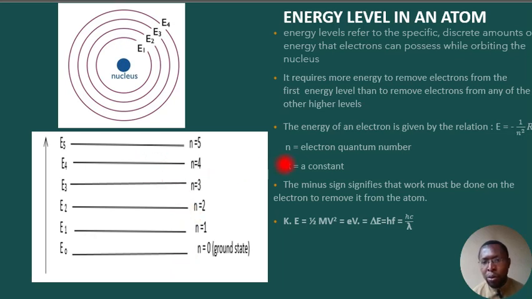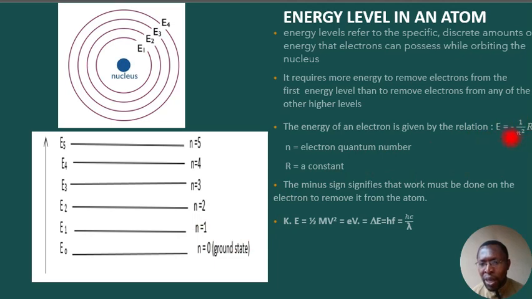Now, the energy of an electron on each energy level is given by this formula, where E represents the energy of the electron. E equals minus 1 over n squared times R, where n, as we said before, represents the electron quantum number, the number of the energy level, and R is a constant.